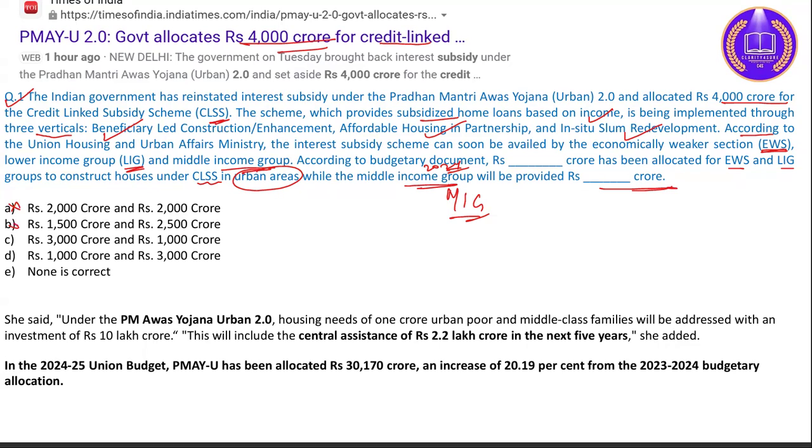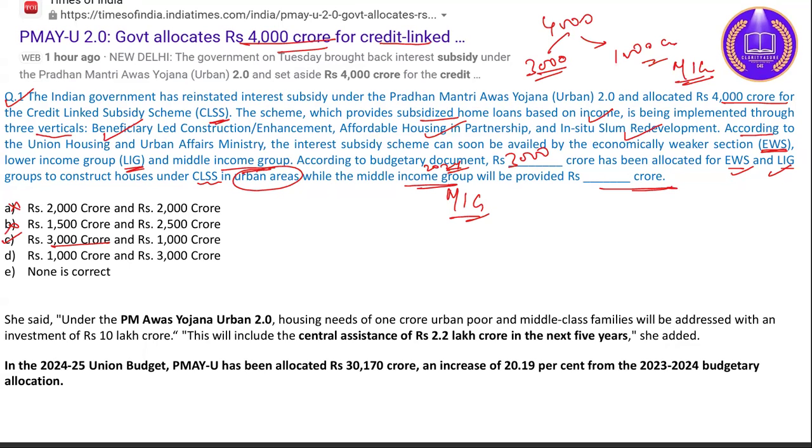Option A is incorrect, B is incorrect, C is the correct option. Out of this 4,000, 3,000 crore has been allocated for EWS and LIG to construct houses in urban areas. However, 1,000 crore is being allocated for MIG groups, middle income groups.